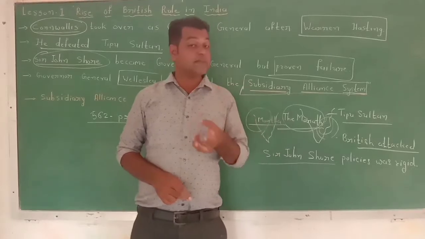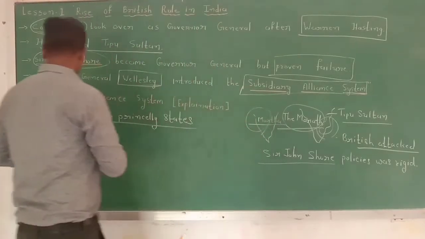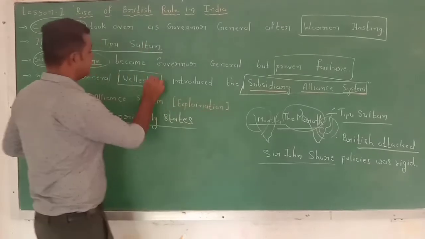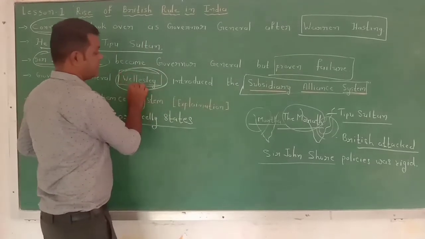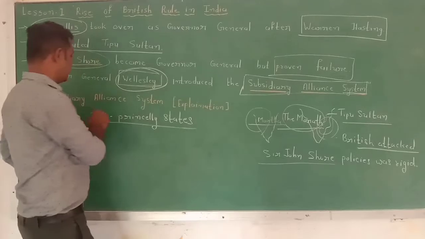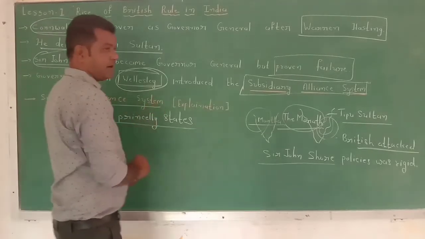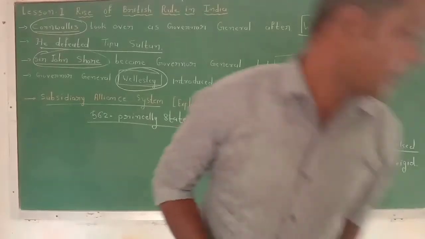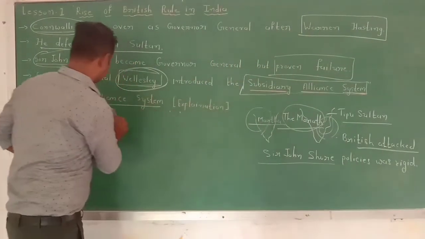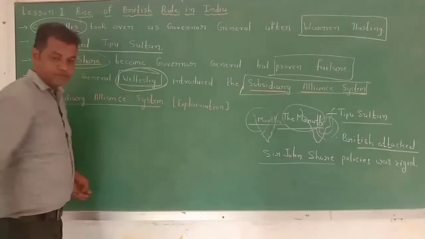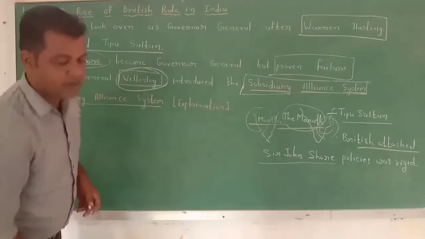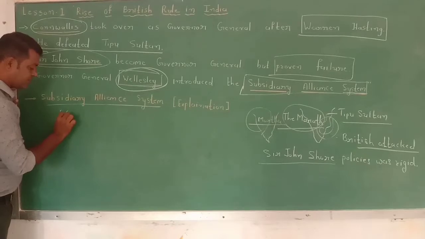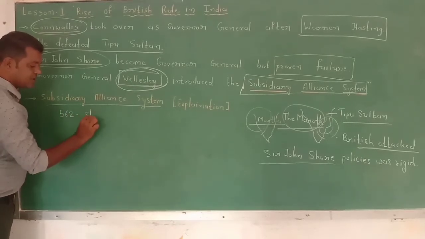So this Wellesley introduced this subsidiary alliance system, because he studied India's condition. He studied Indians first.